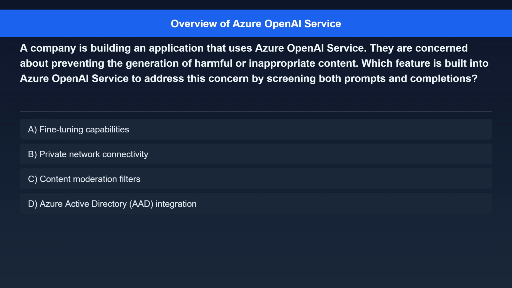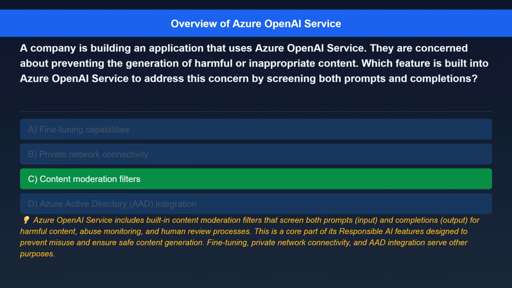Option A, fine-tuning capabilities. Option B, private network connectivity. Option C, content moderation filters. Option D, Azure Active Directory (AAD) integration. The correct answer is content moderation filters.